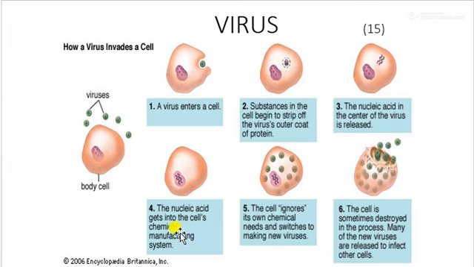This DNA is incorporated in the host DNA, and using the cellular mechanism, the virus produces its own kind. That is, it starts reproducing. When it reproduces, the cell gets damaged. When the cell gets damaged, we say it is a disease.